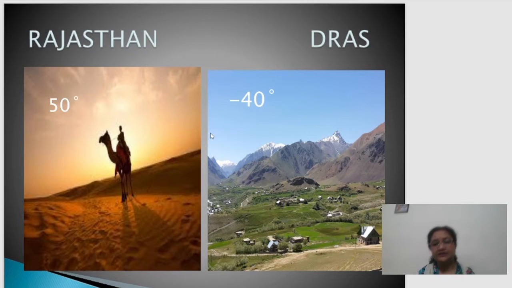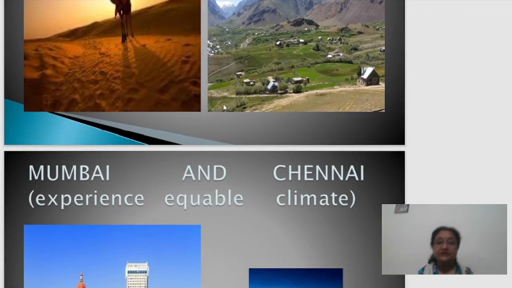On the other side, you can take any of the places lying in the extreme northern parts of the Himalayas, like Dras, Siachen. These are places where the temperature goes even lower than minus 40 degrees centigrade. Minus 40. So just imagine how much variation there is between the two places. The place which has got minus 40 degrees centigrade also lies in the Indian subcontinent. Clear? Such a variation regarding temperature.